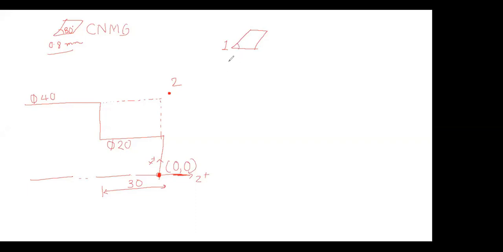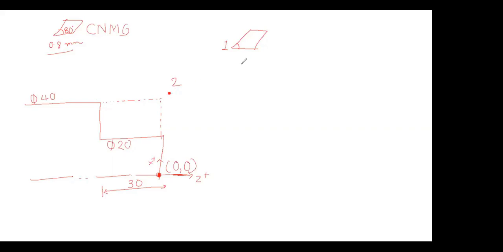Now, for that, what do we have to write? We have to know the distance. The distance of the outer diameter is what? 40. So what will we be taking? We will be taking 5 mm extra distance in X and 2 mm extra distance in Z.